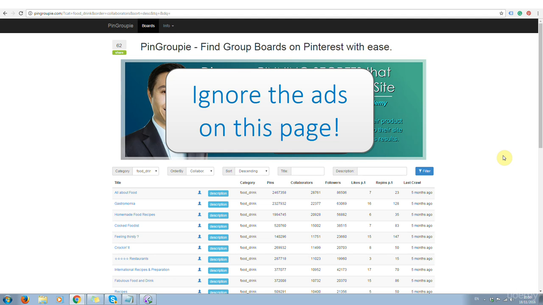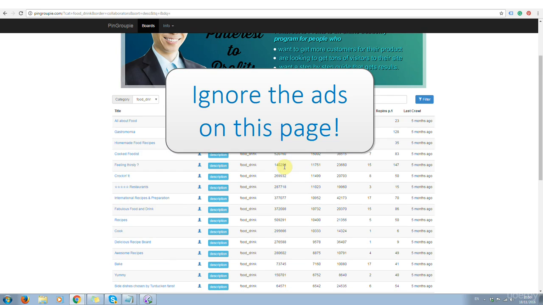Now, you're going to get a lot of exposure by pinning onto one of these group boards with a lot of followers. So what you need to do is hover your mouse over the description, and in this description you're going to get some information about the board, and sometimes you will get contact information for the board owner.